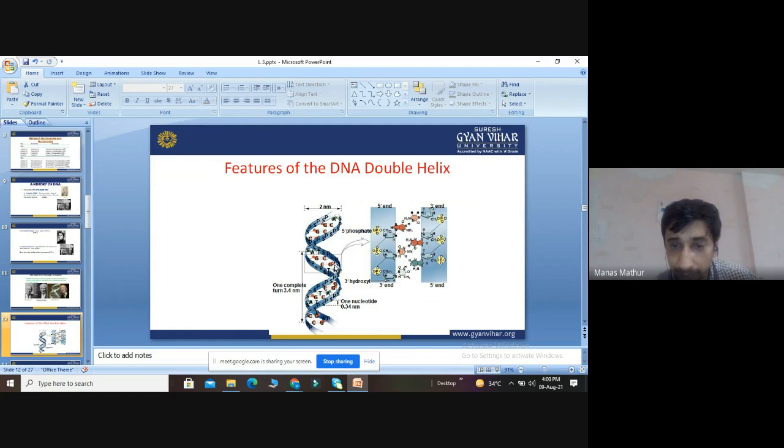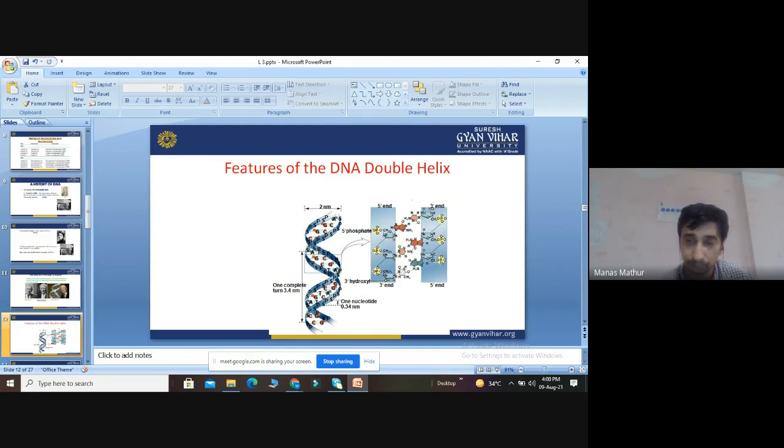We can see that the sugar and phosphate are on the outer side, and between them are the nitrogenous bases. The phosphate group is attached at the 5' end. It contains two types of ends, the 5' end and the 3' end, and the hydroxyl group is present at the 3' end.